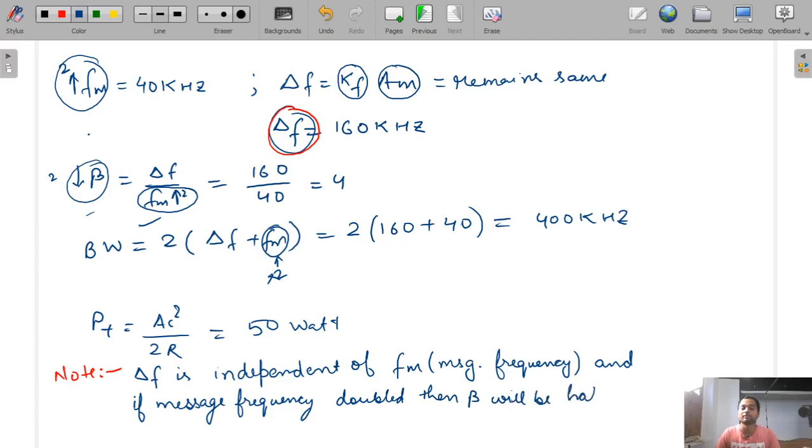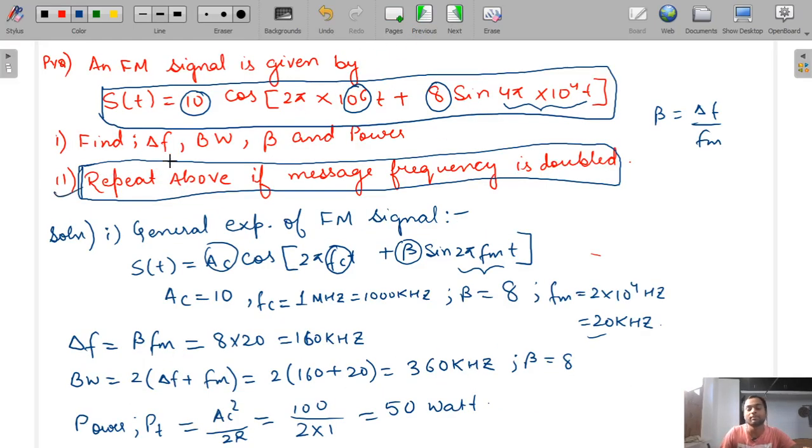So clear? We learn the concept from this second part, because when FM is twice, there will be no change in delta F, because delta F is independent of FM.